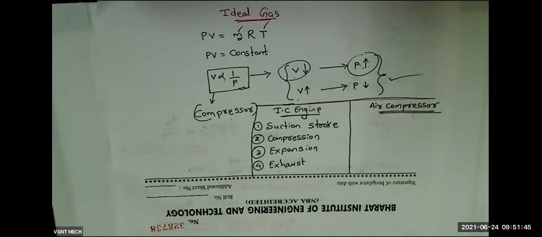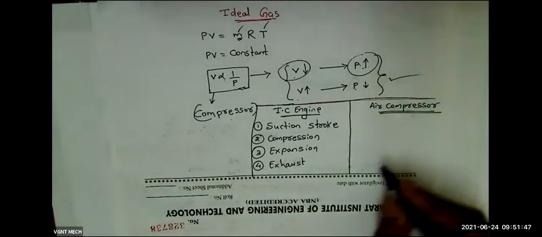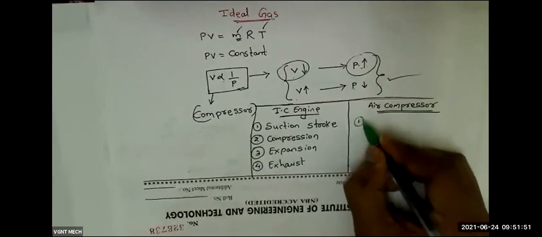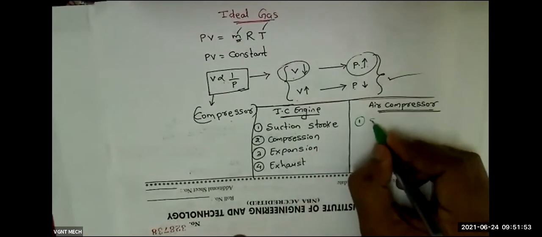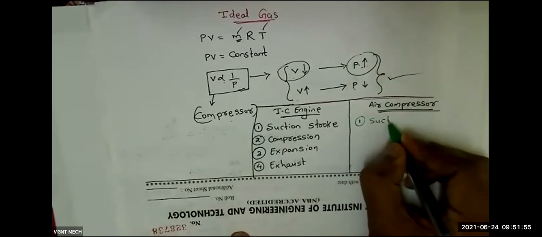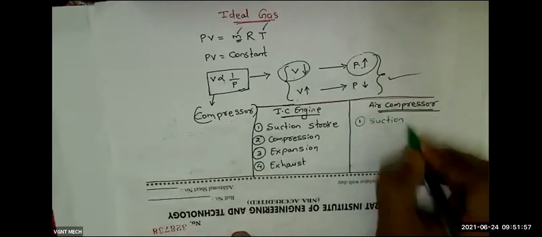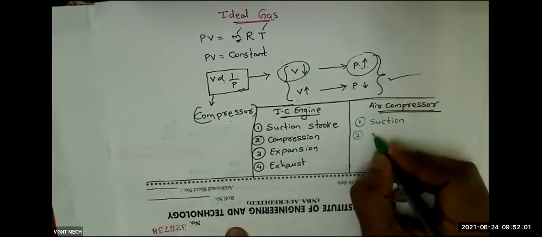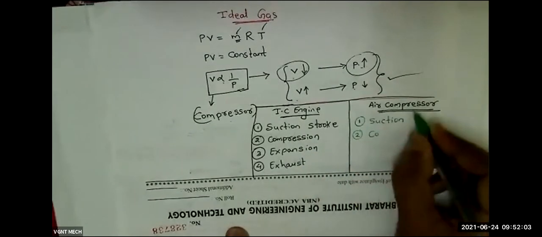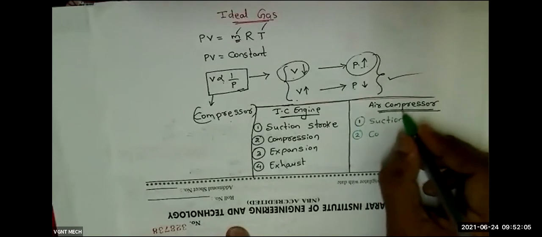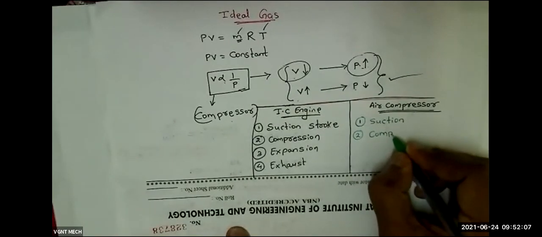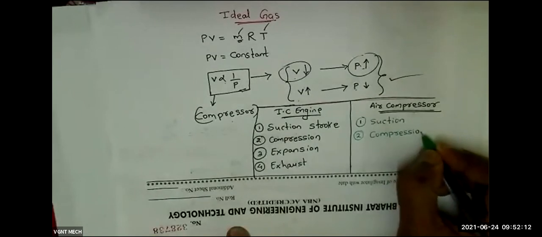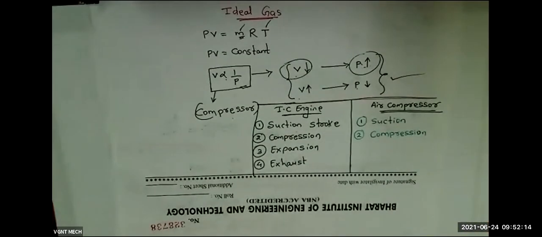But here, in the case of an air compressor, the first stroke will be suction, obviously. Second stroke, same, compression. We are going to compress the air because we need compressed air. So the second stroke will be compression. What will be the third stroke?